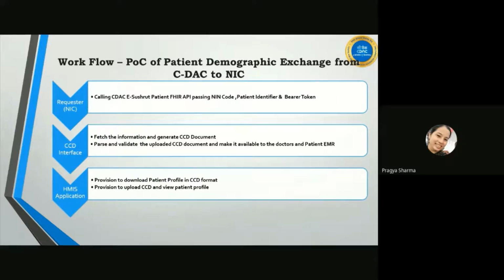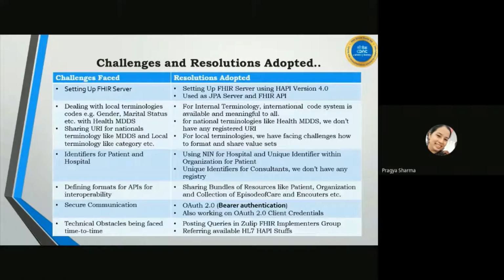On the basis of this client ID and bearer token, we generate a bundle containing the FHIR patient resource and organization resource, and share it with NIC.